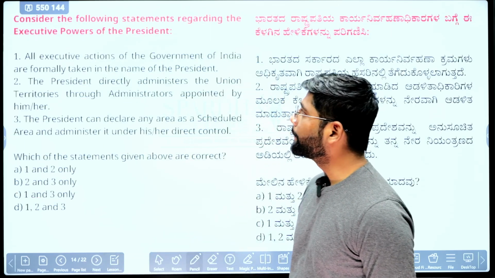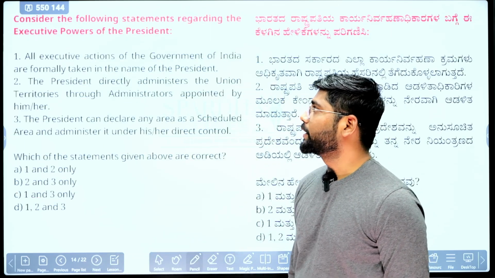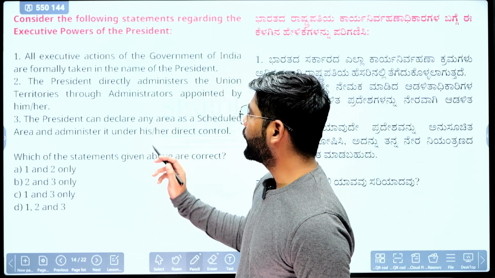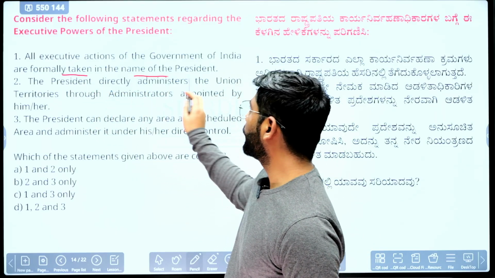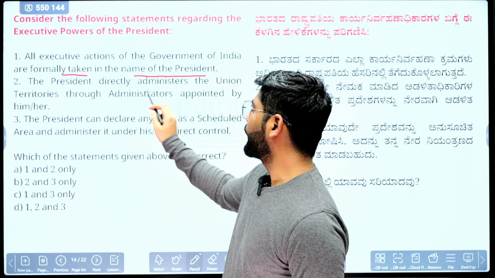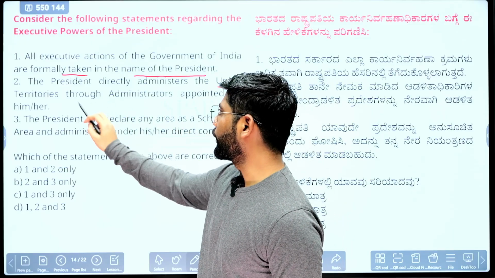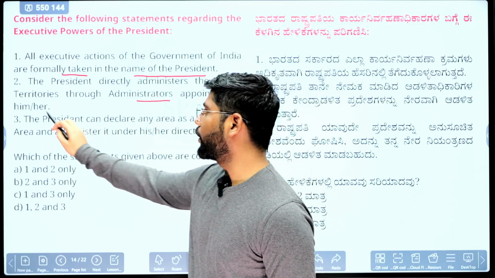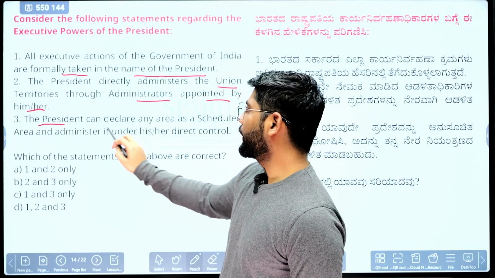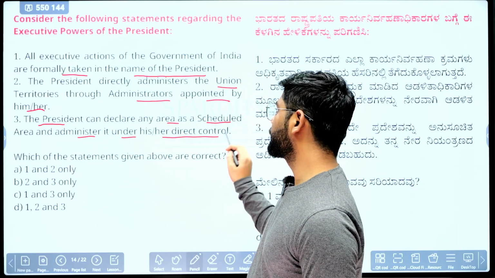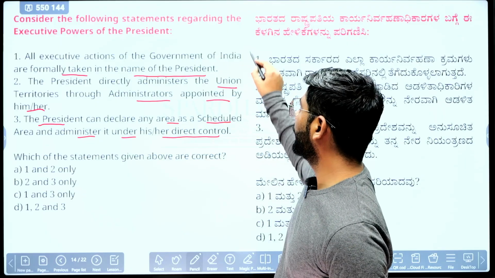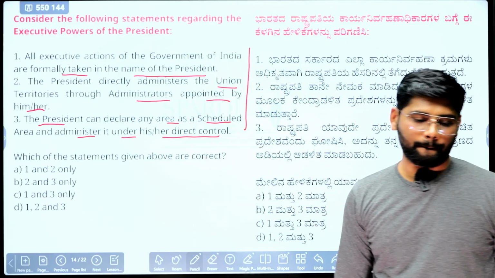Next question we'll see. It is about the executive power of the president. The first statement says all executive actions of the government of India are formally taken in the name of the president. The president directly administers the union territories through an administrator appointed by him or her. Last one, the president can declare any area as a scheduled area and administer it under his or her direct control. Let me know which one is correct here.